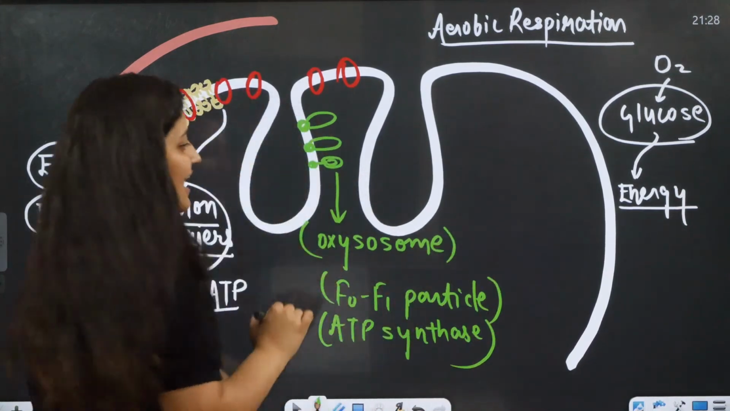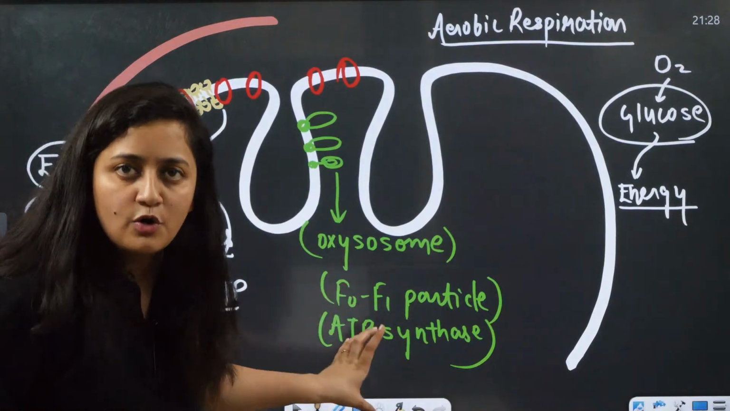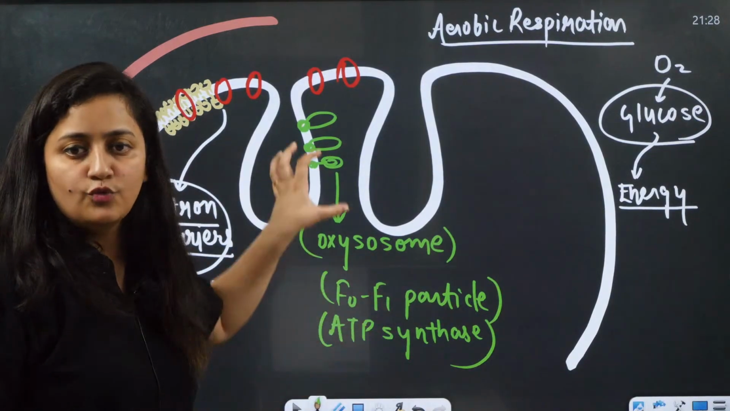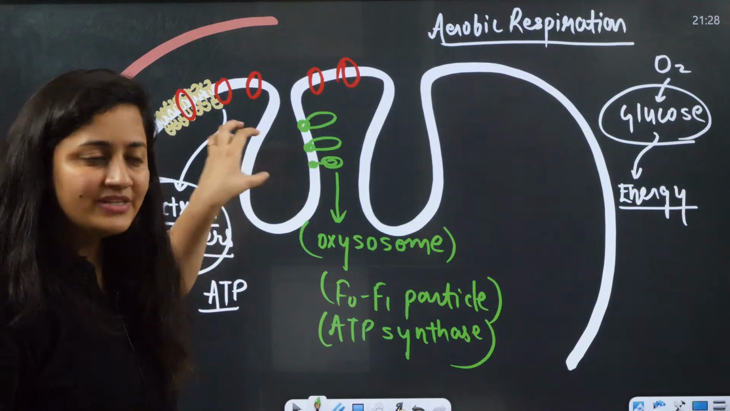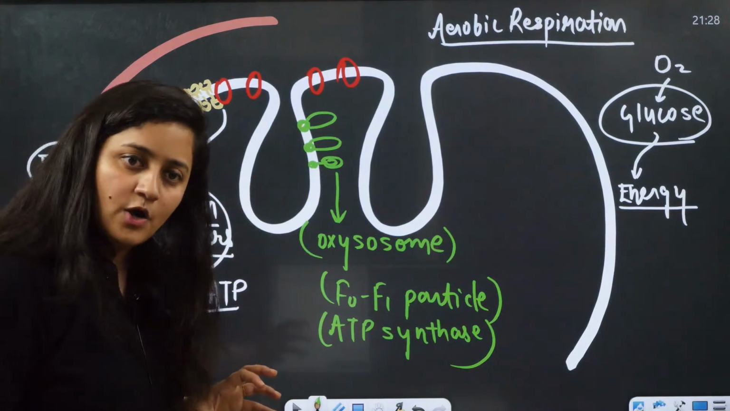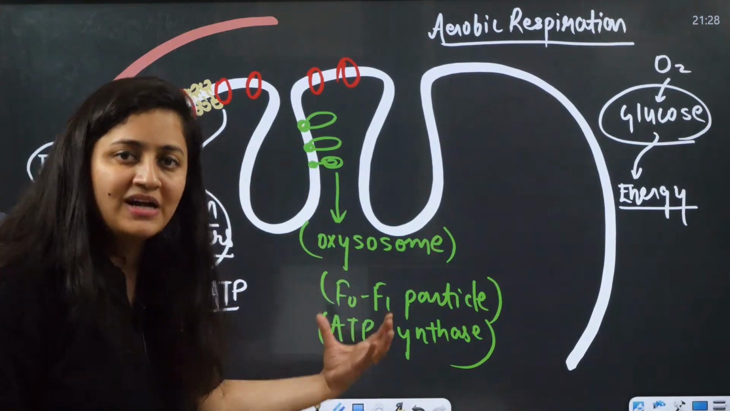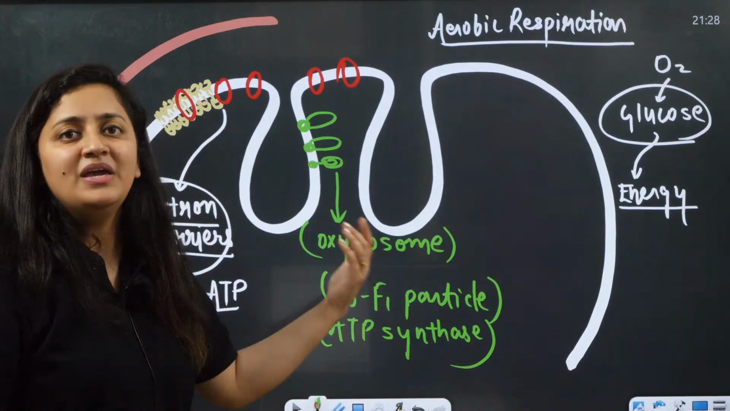Okay, so what do we have here? We have oxysome, F0 F1 particle, ATP synthase. So where are they present? On these cristae. Okay, oxysome, F0 F1 particle, or you can also call it ATP synthase.